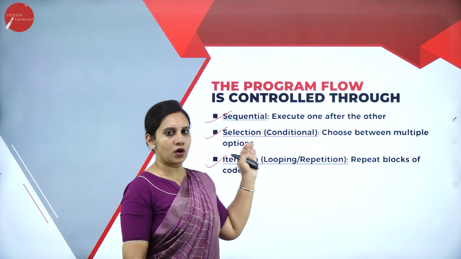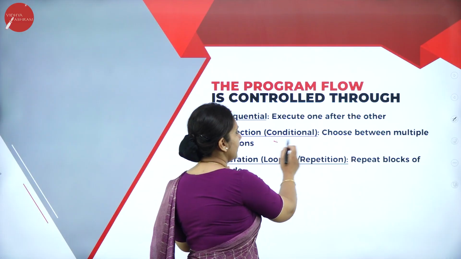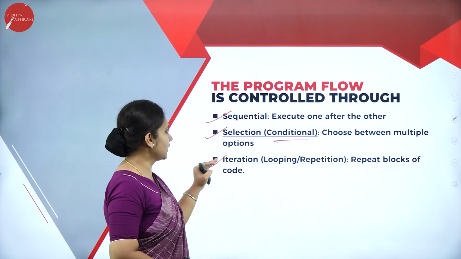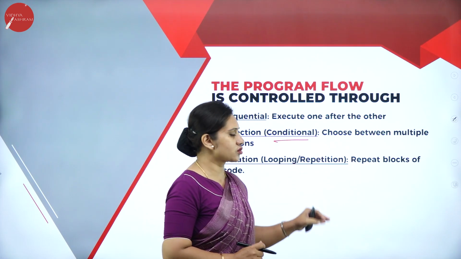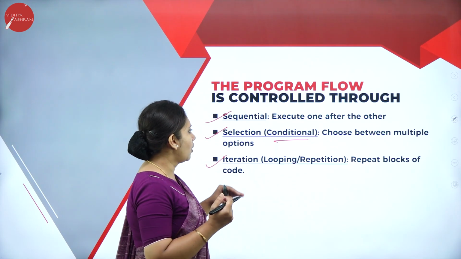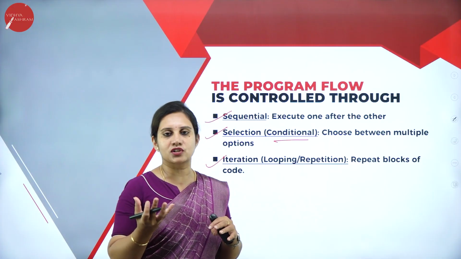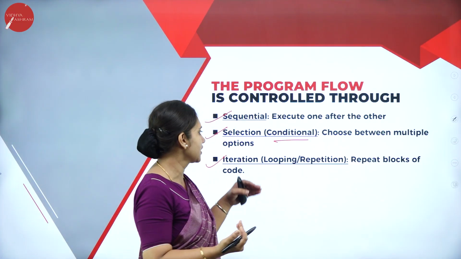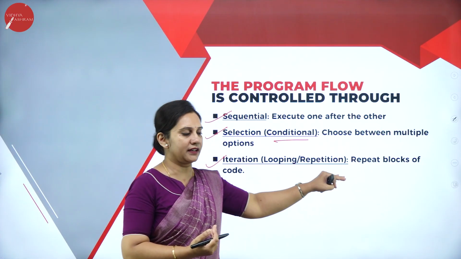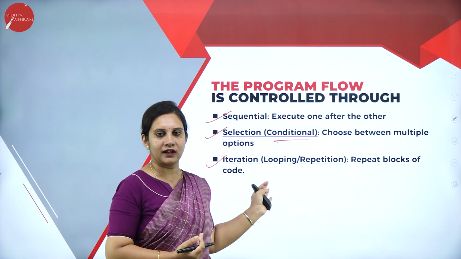Iteration is also called repetition: repeating a block of code until the condition is met, that is satisfied, either true or false. For that we need repetition or looping.